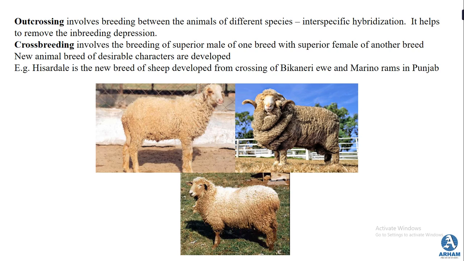Then there is crossbreeding, that is, breeding of a superior male of one breed with a superior female of some other breed, and the new animal breed obtained from this crossing will have the desired character. One such example in India is Hisardale, a new breed of sheep developed in Punjab by crossing the Bikaneri breed with the Merino Ram breed. So these two different breeds are crossed together to have a desirable character, and a new breed of sheep is developed which is known as Hisardale sheep. So this is crossbreeding.